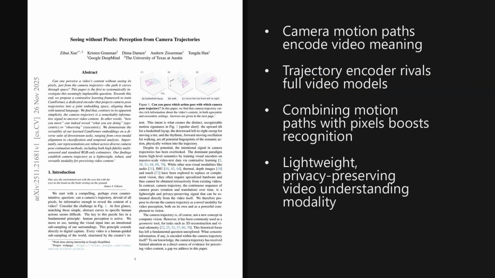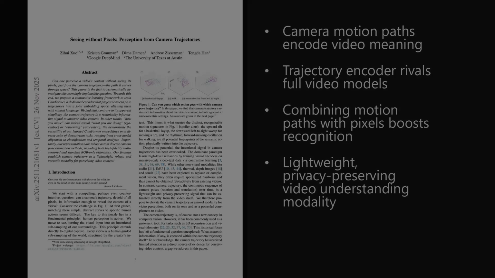I'm Alex. Today we are looking at a paper trending on X, published on November 26, 2025, about 6 days ago. It shows that by using a model called CamFormer, you can infer what is happening in a video from the camera's motion path alone, and on some dynamic physical activities, this trajectory-only signal actually beats heavy video models, scoring greater than 50% accuracy versus about 39%. The paper is titled, Seeing Without Pixels, Perception from Camera Trajectories. And, as we will see later, the implications for privacy-friendly, lightweight video understanding are pretty remarkable.